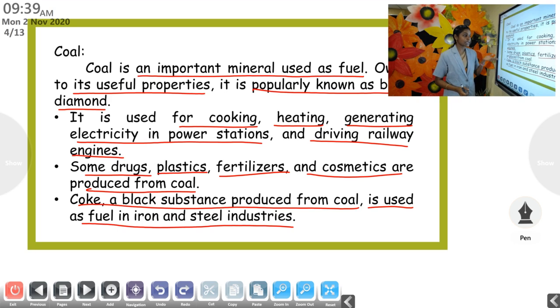Medicines, plastics, fertilizers and cosmetics are produced from coal. And coke, what is coke? A black substance produced from coal, and it is used as fuel in which industry? In iron and steel industries.